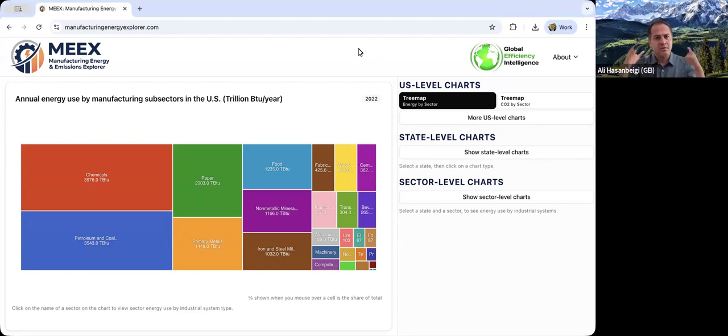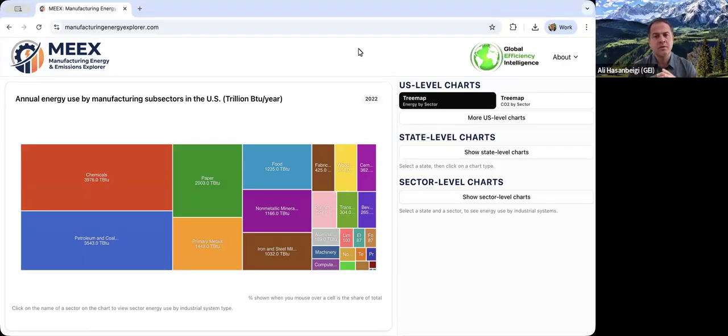I think this level of deeper insight into energy use and emissions at the sector level and systems level could help different stakeholders, industry, academia, government, in their work, whether it's on energy efficiency or decarbonization efforts. So that's the background and why we did this, and now I want to show you more about the methodology and some of the terminologies you can find in the tool as well.